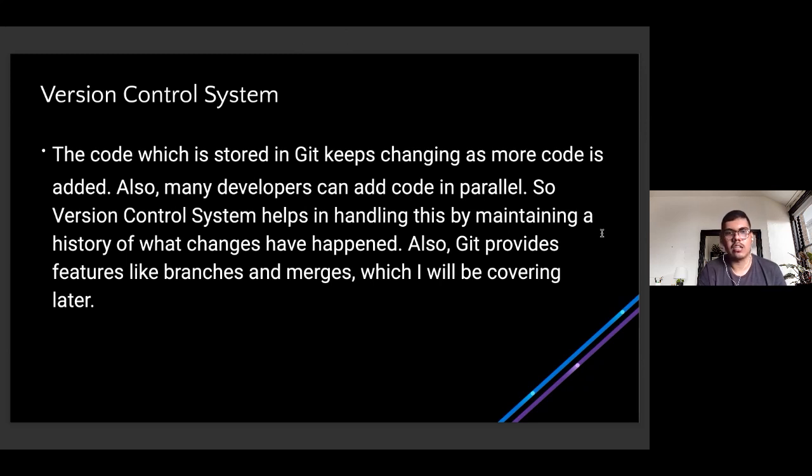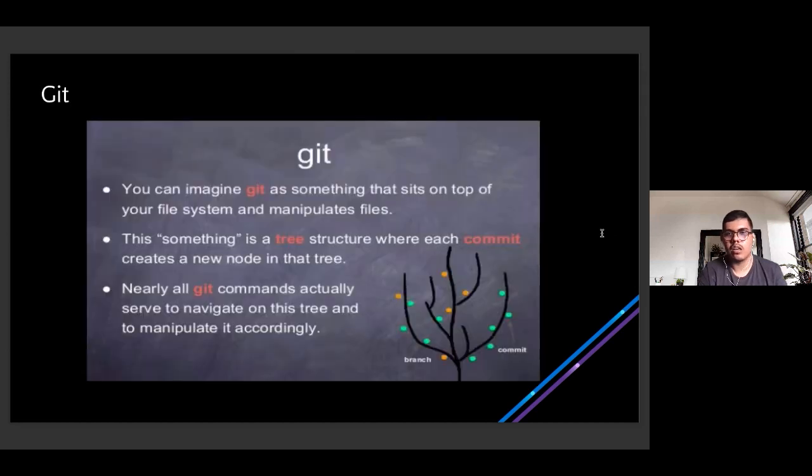That is how we covered VCS: as more and more code gets added, and people work in parallel, this version control system, which is Git, will be maintaining all that for you. Of course, branching and merging is something we'll be covering hands-on in the hands-on session.